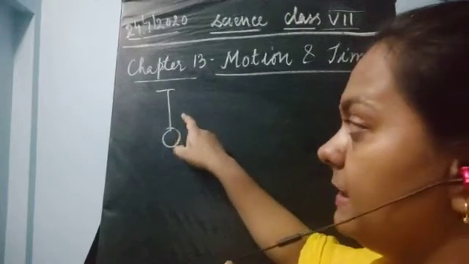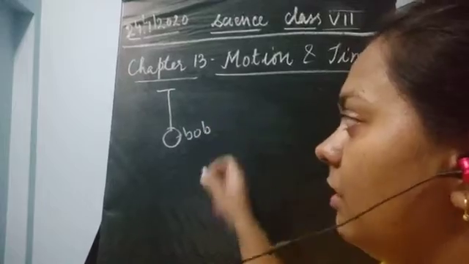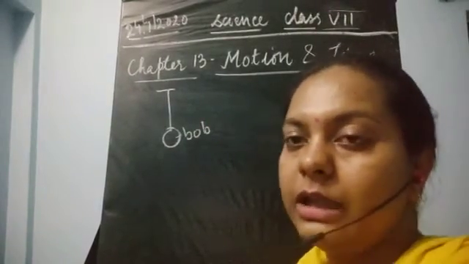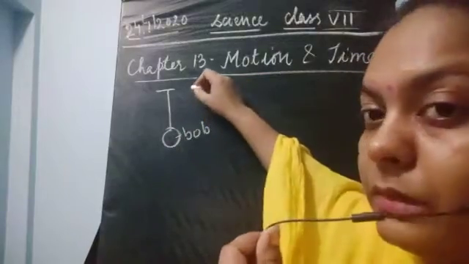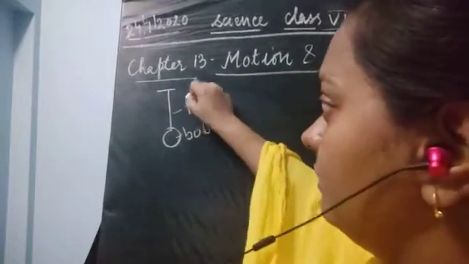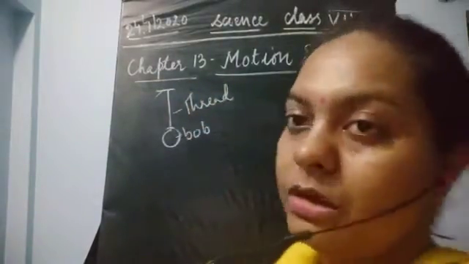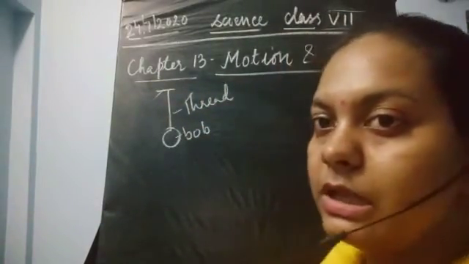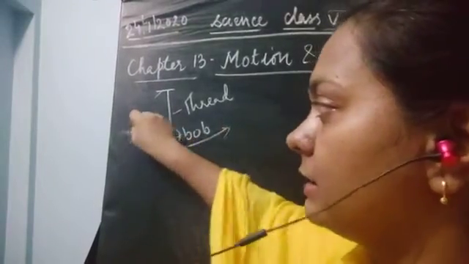So how is it being done? This is a bob, which is a metallic ball, attached to a thread, and this is the support. Now what happens? This is going to move only in the left and right direction.